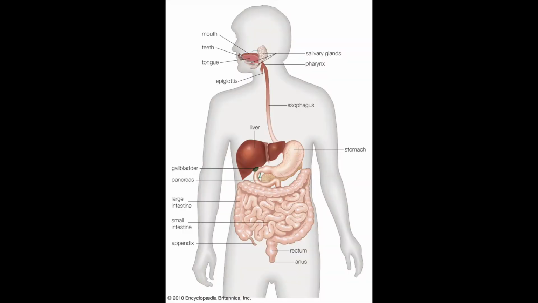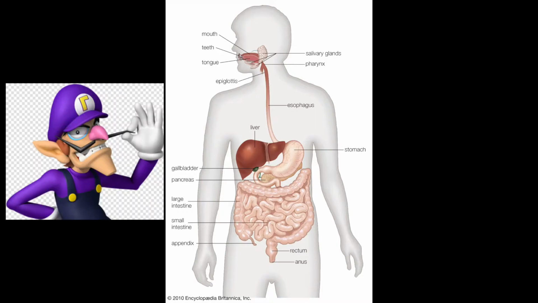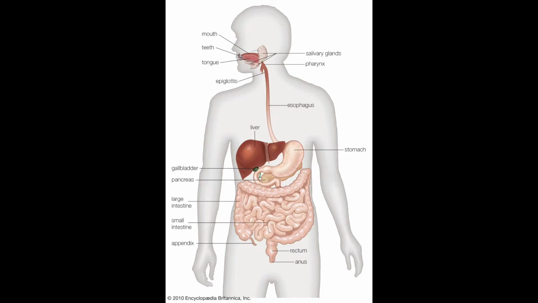Firstly, the main structure and organs of the digestive system include the oral cavity or mouth, pharynx, esophagus, stomach, small intestine, and large intestine. Accessories include teeth, tongue, salivary gland, liver, gallbladder, and the pancreas. Now the main functions of the digestive system are ingestion, mechanical processing, digestion, secretion, absorption, and excretion. The most important function is the ability to extract resources and nutrients to help the body grow and produce energy.